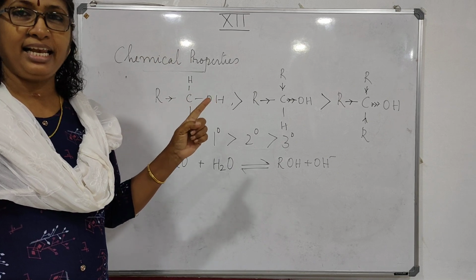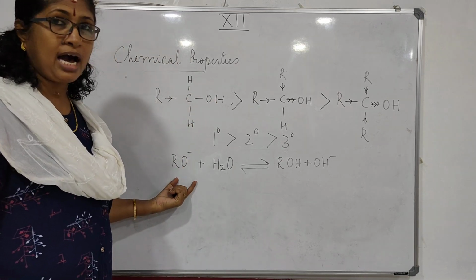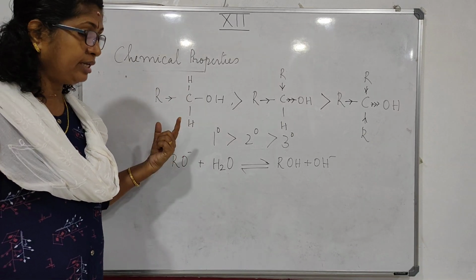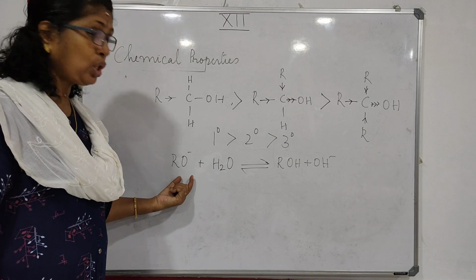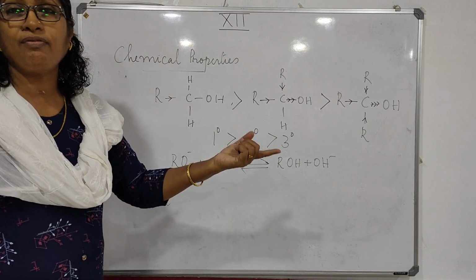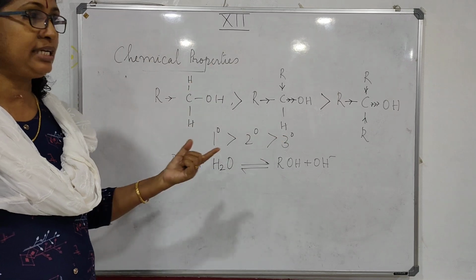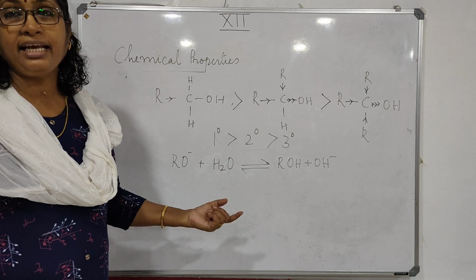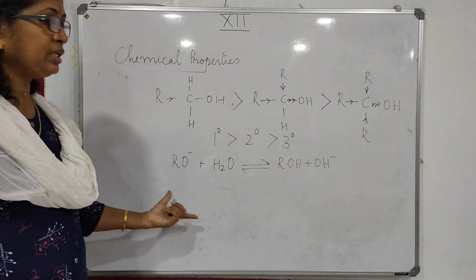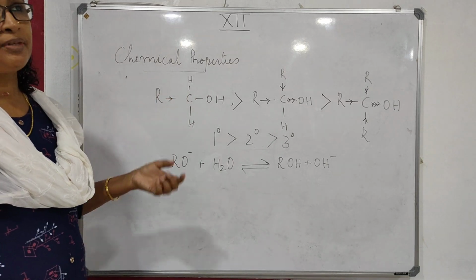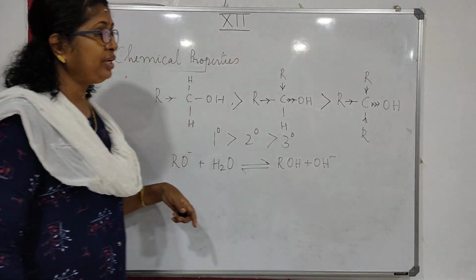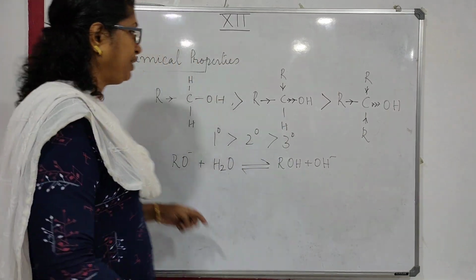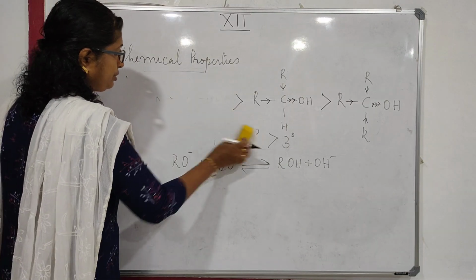We have studied this in 11th class. So this conjugate base RO minus of alcohol is a strong base, even stronger than sodium hydroxide. So if it is stronger, then its corresponding acid will be much weaker. That is what we have studied in 11th class. So alcohols are even weaker acids than water. Understood? So this is what is happening in acidic nature. Now when you come to phenols, phenols are much stronger acids than alcohols. Why are phenols stronger acids than alcohols?